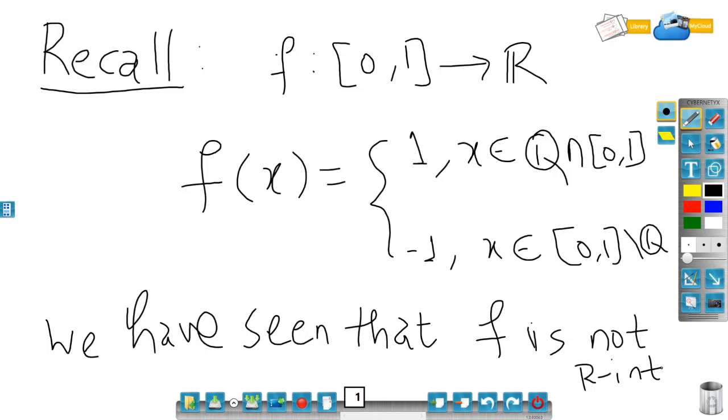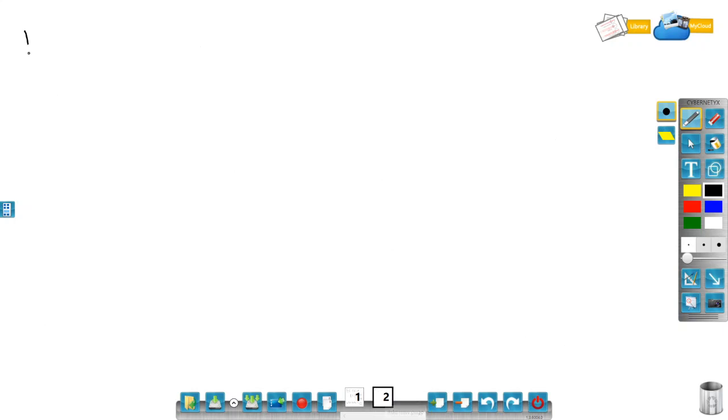So this is going to be a very important function. Even if I replace this minus 1 with any number apart from 1, it is still not going to be R integrable. So with 1 and minus 1, you can have any two different numbers, and straight away it is not going to be R integrable. And the density theorem plays a very crucial role in proving this. What is the density theorem? It says that between any two real numbers, there are infinitely many rationals as well as infinitely many irrationals.